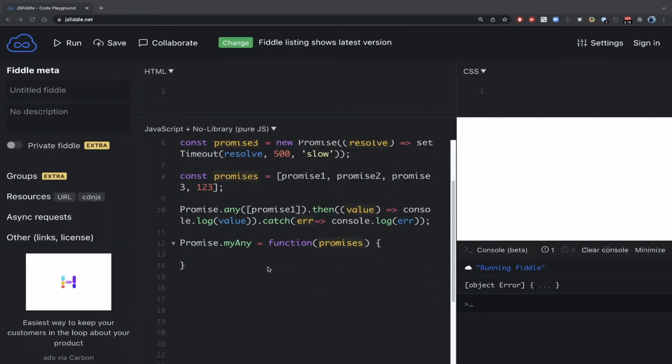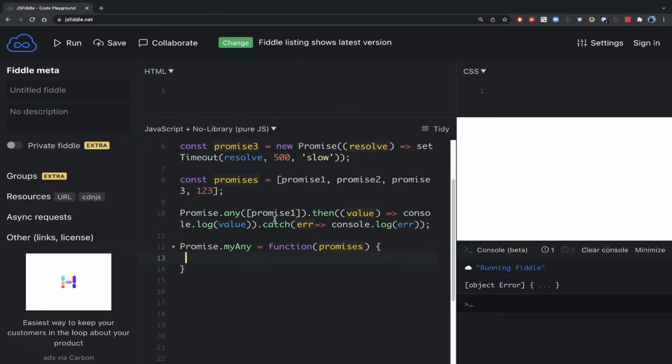We know that promise.any returns a new promise, so obviously we'll have to return a new promise from here. This promise object takes a callback, and the callback will have two parameters, resolve and reject. We have been doing all this again and again, so it'll be clear to all of you if you are following my other videos as well.